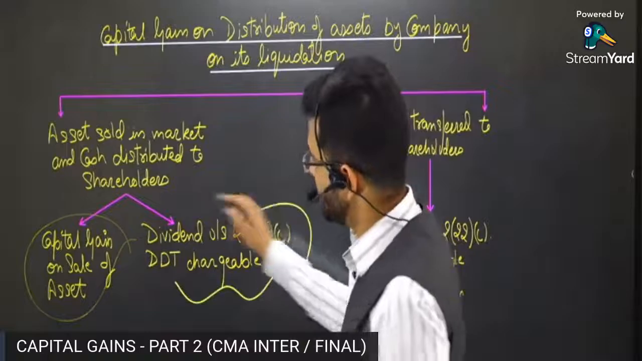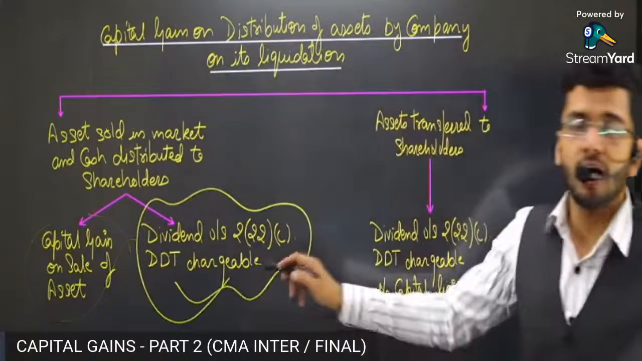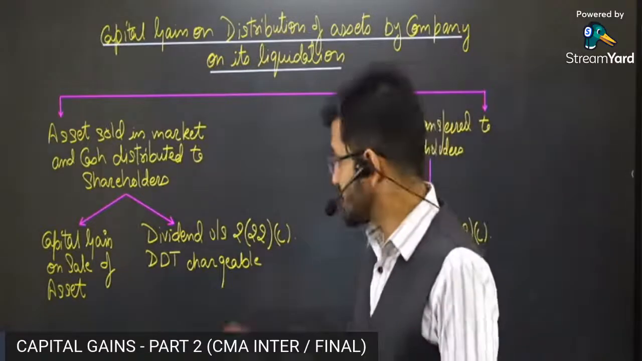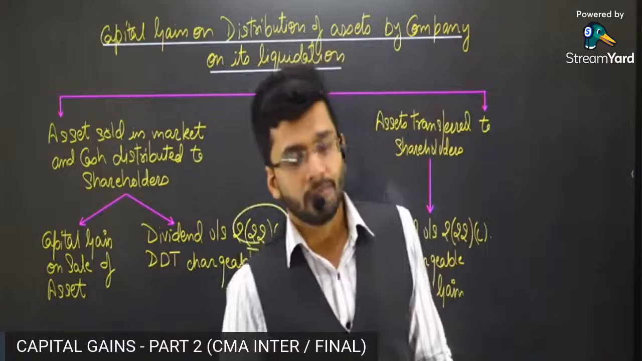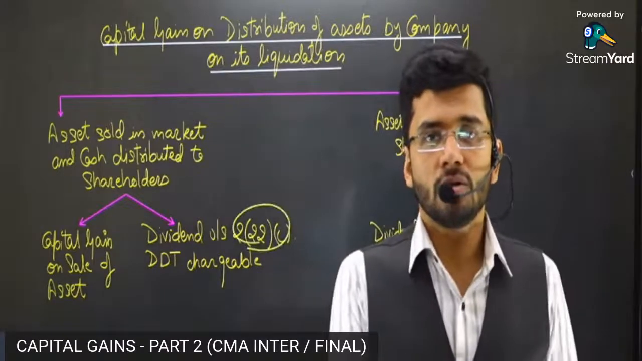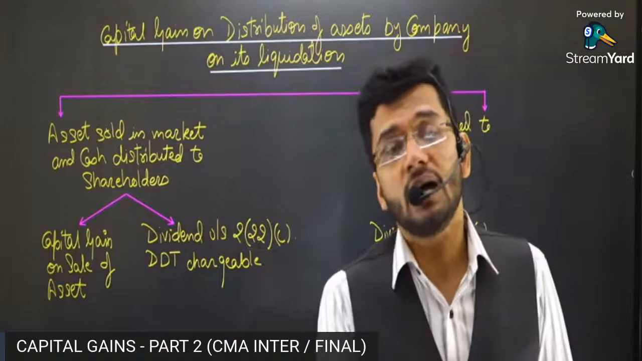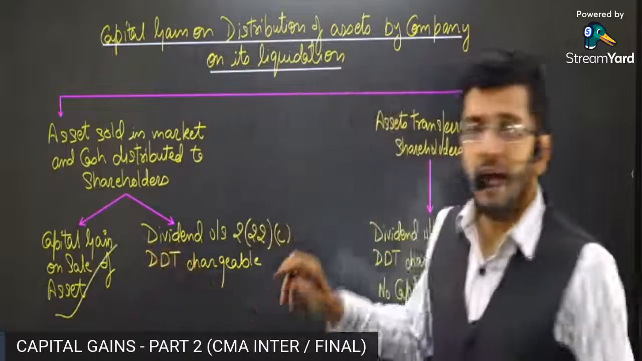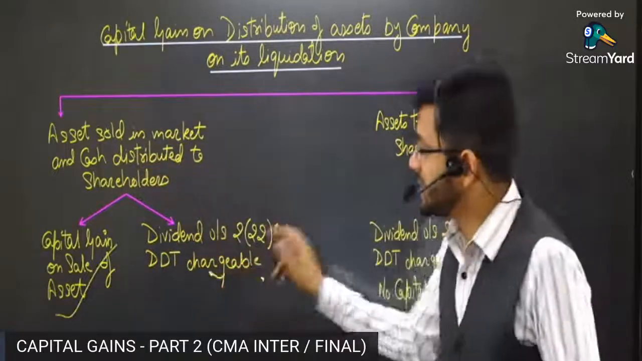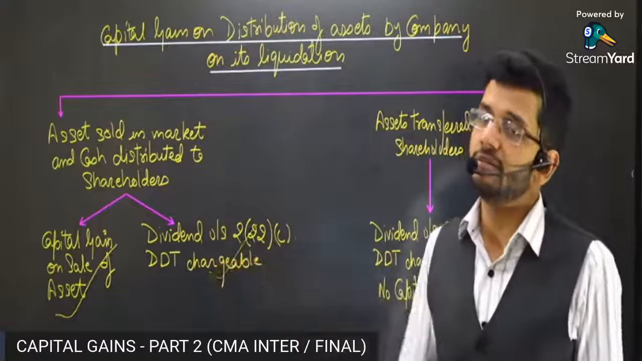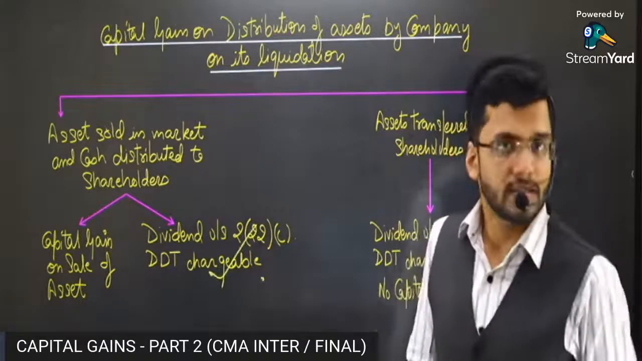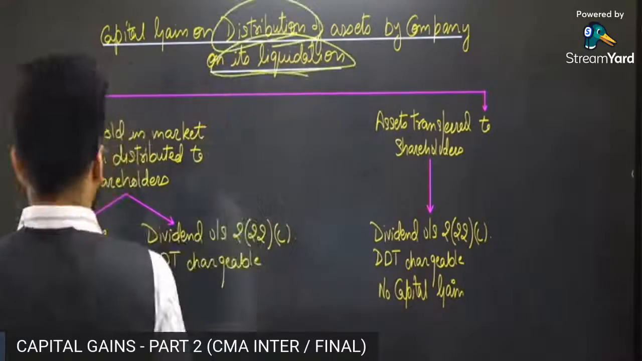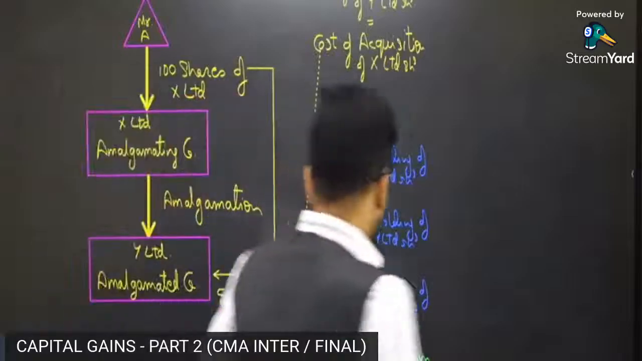And whatever amount is being distributed to the shareholders, that amount will be charged to dividend, subject to availability of general reserve, free reserves. Okay. So section 2(22)(c) says that we will assume cash distribution to the shareholders as dividend only to the extent of reserves which are available in the kitty of the company. So capital gain tax will first be levied, and the cash which is being distributed to the shareholders will be subject to dividend under section 2(22)(c). That is the concept. Okay, sir, got it. So this was capital gain on distribution of assets by a company on its liquidation to the shareholders.